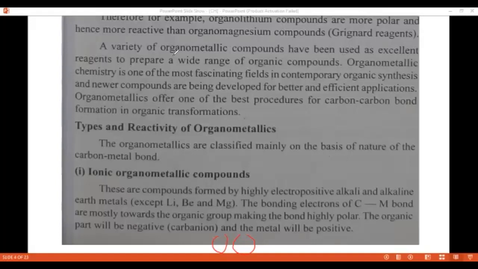A variety of organometallic compounds have been used as excellent reagents to prepare a wide range of organic compounds.